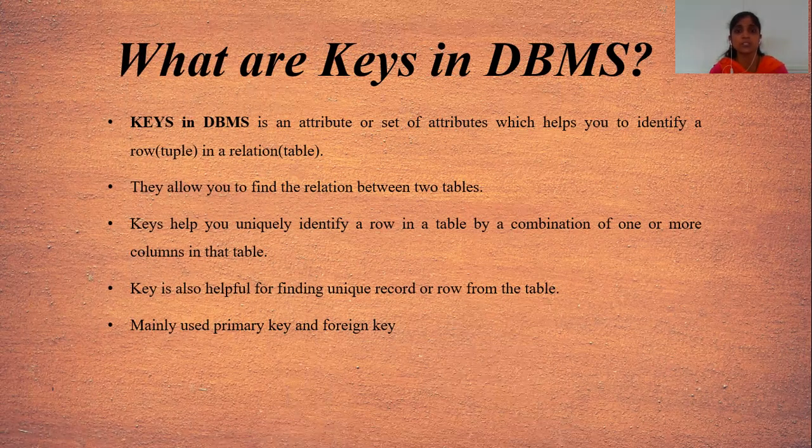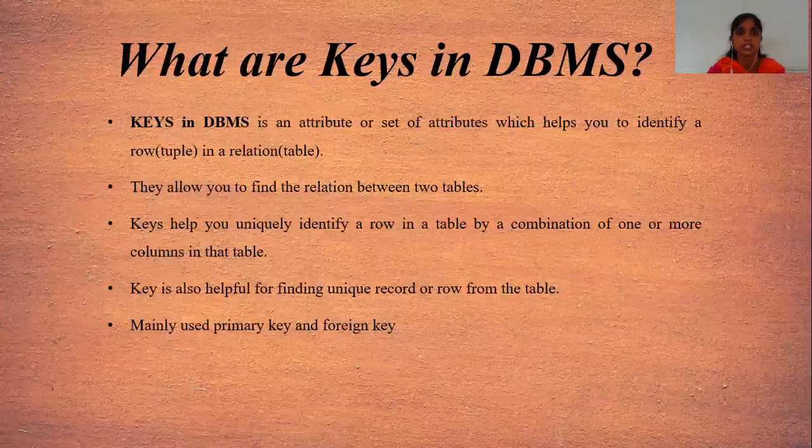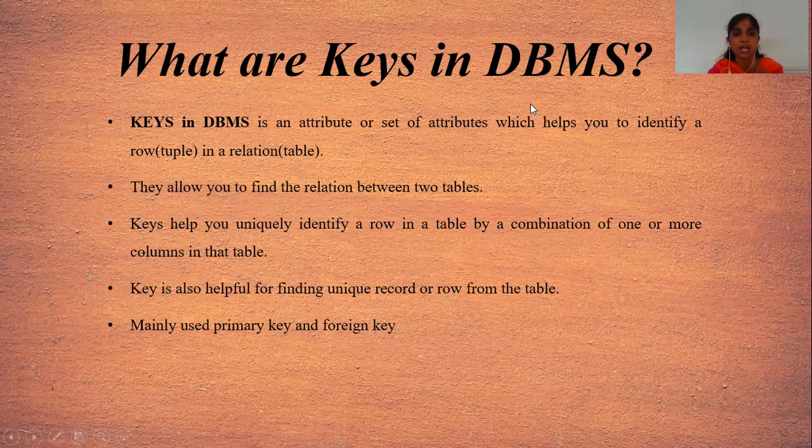Okay, then the next part we have to cover here: what are keys in the database. It is the most important part, which is keys. A key in DBMS is an attribute or set of attributes which help to identify a row in a relation. Here rows are also called tuples and relations are also called tables. Then by using keys, you can find the relation between two tables. Keys help you uniquely identify a row in a table by a combination of one or more columns in that table.